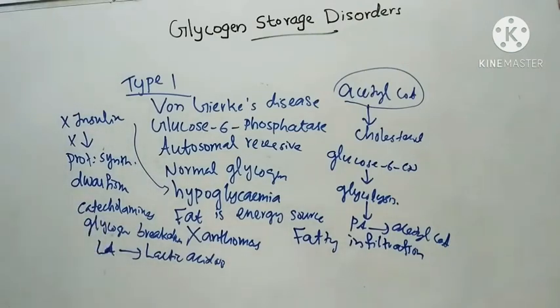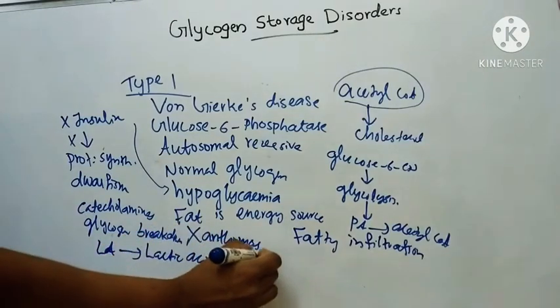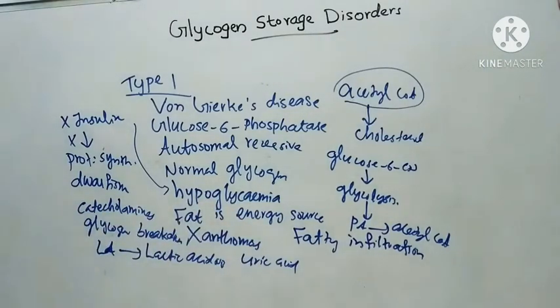Then increased blood lactic acid competes with uric acid excretion by the kidneys, and it leads to increased blood uric acid level. That means gout. There is also increased uric acid synthesis in children who develop symptoms of gout. That is type 1 or von Gierke disease, due to the deficiency of glucose 6 phosphatase.